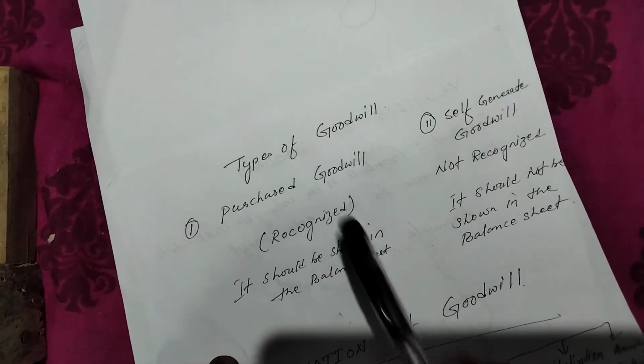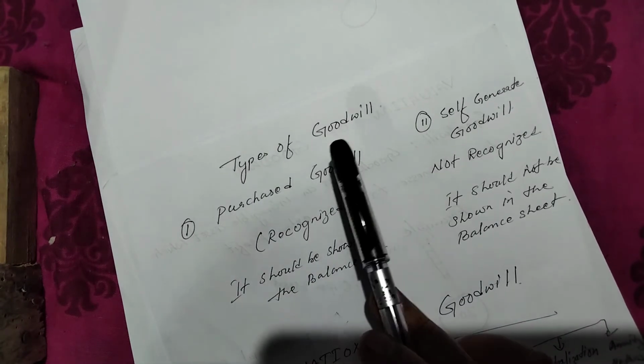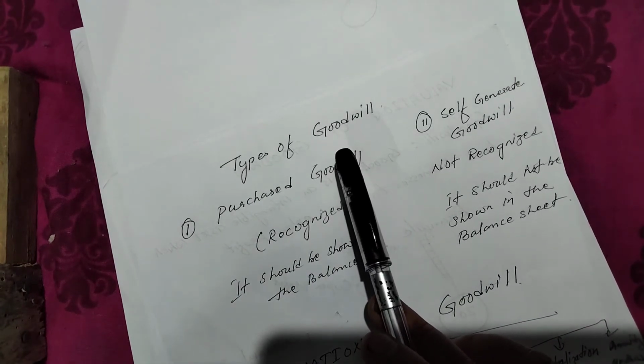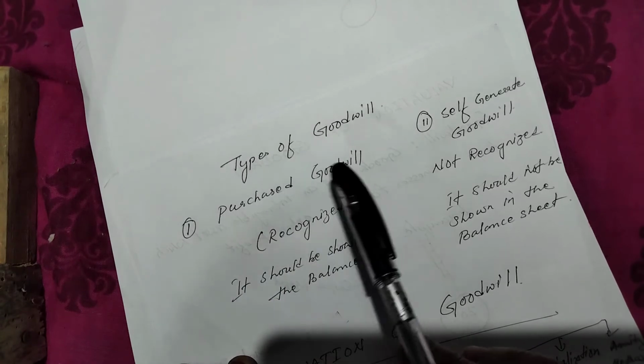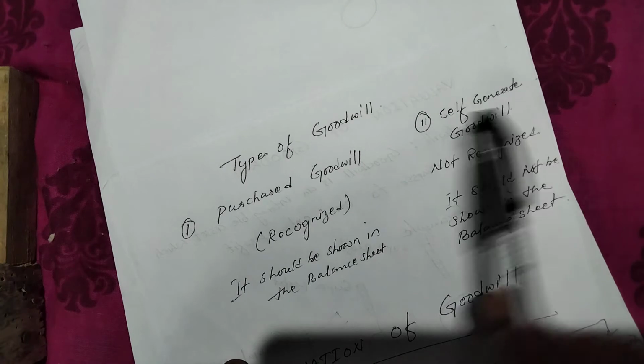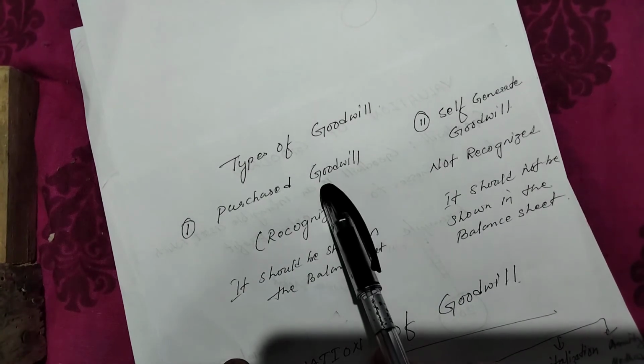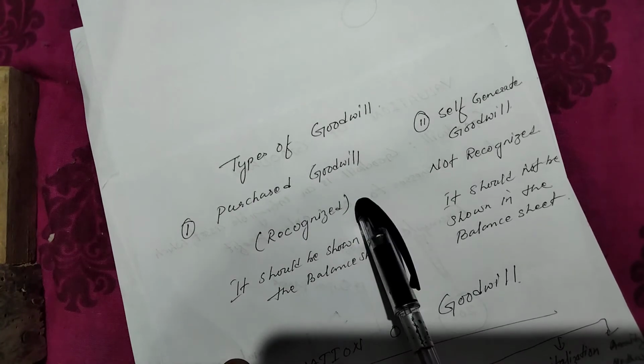Now let us understand the types of goodwill. Basically we have got two types of goodwill. One is purchased goodwill and the second one is self-generated goodwill. What is purchased goodwill? As the name suggests, it is purchased from others.